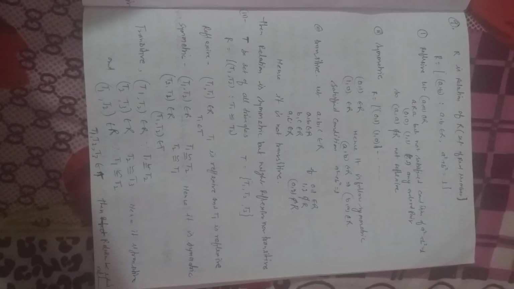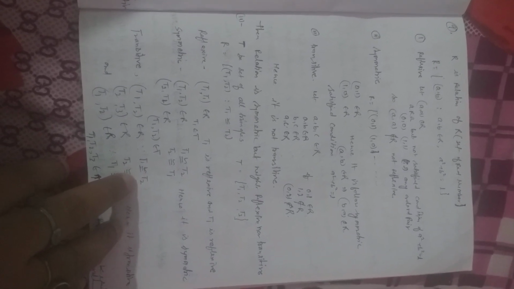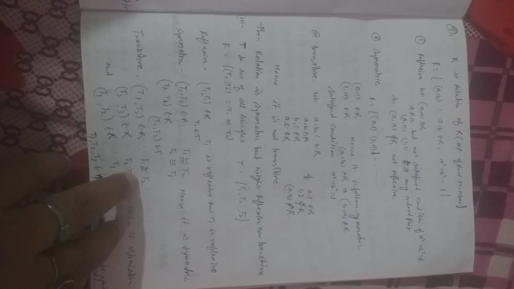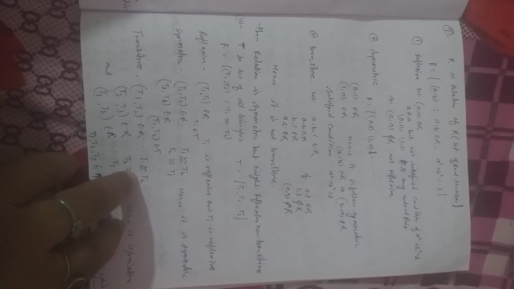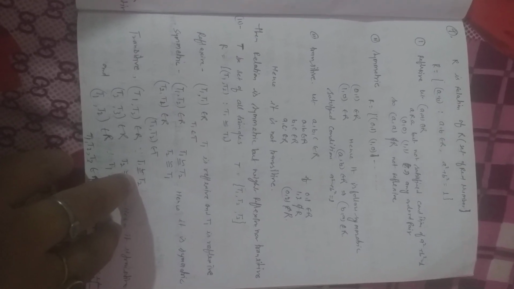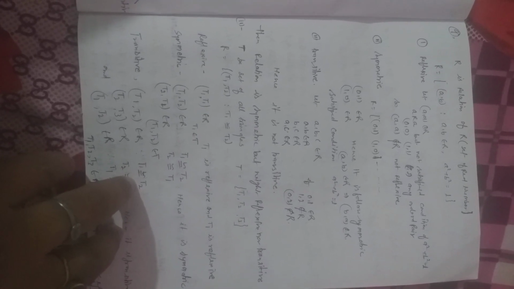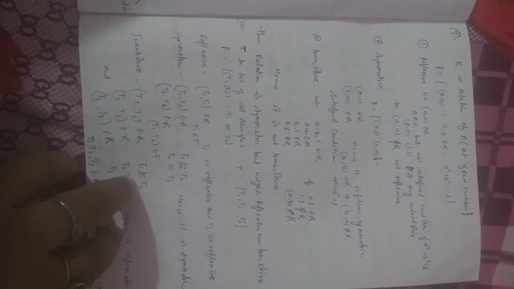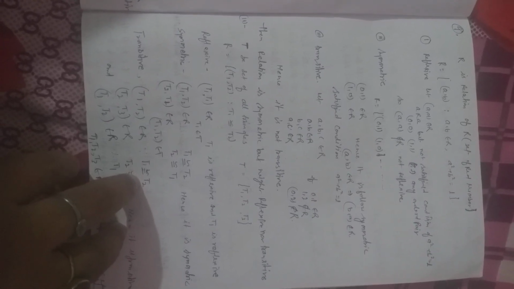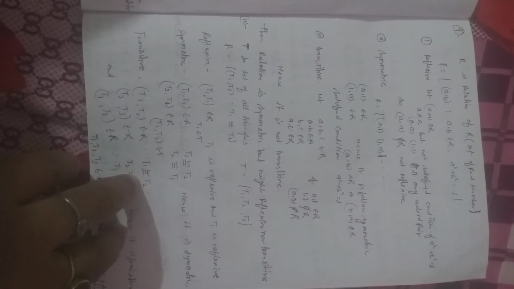I have discussed question number 7 in the previous lecture. Now, question number 9. Let R be the relation on the set ℝ, the set of real numbers, defined by R = {(a, b) such that a, b belong to ℝ and a² + b² = 1}, so that R is symmetric but neither reflexive nor transitive.